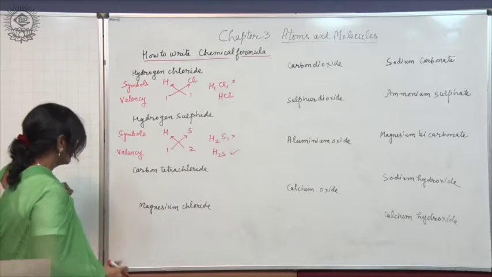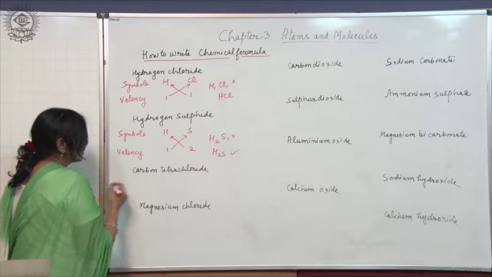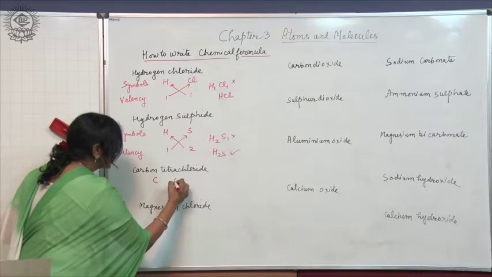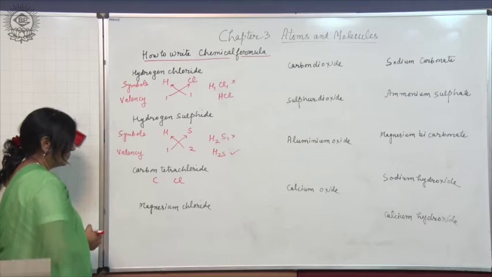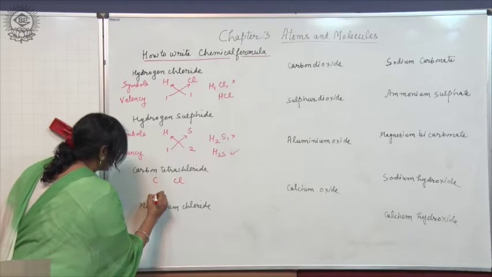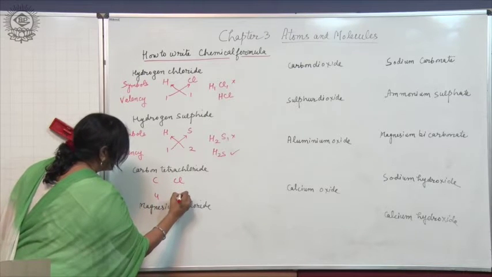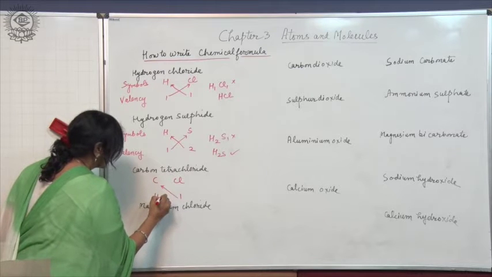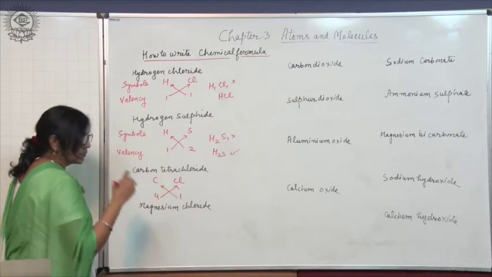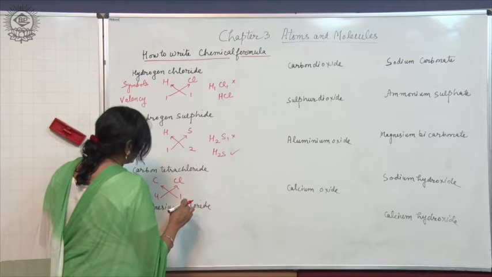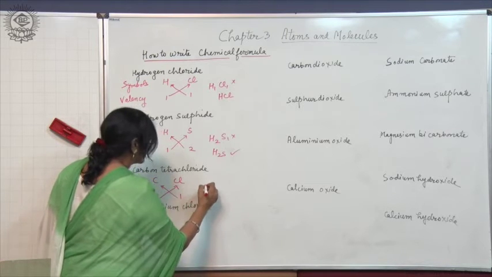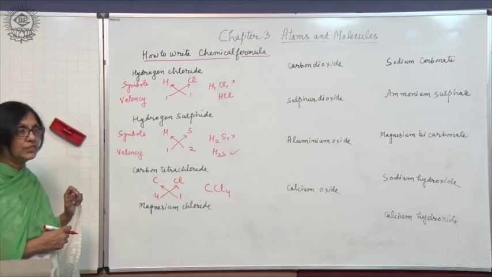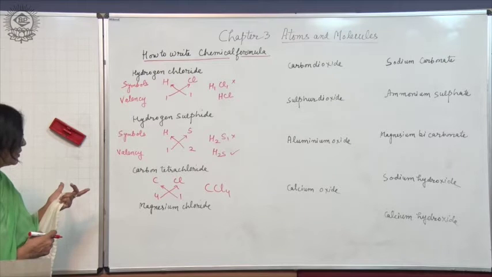Take another example, carbon tetrachloride. So, symbol of carbon is C and that of chlorine is Cl. What is the valency of carbon? It is 4 and valency of chlorine is 1. So, 4 will be written as subscript behind Cl. So, what do we get? We get CCl4. We will not write C1Cl4, we will write simply CCl4.